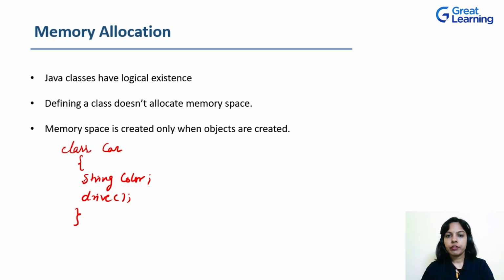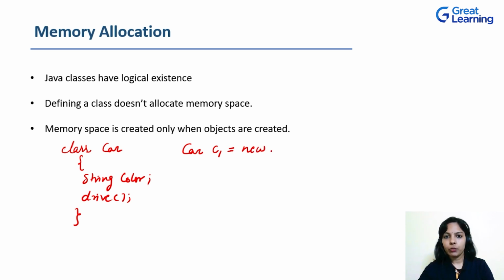So till now, when you have defined a class Car, there won't be any memory space allocated to this class. So when will the memory space be allocated to the class? When we create an object of that class. How to create an object? The name of the class and then the name of the object. Name of the class, that is Car, space, name of the object. You can give any name here, suppose c1 equals to new keyword.